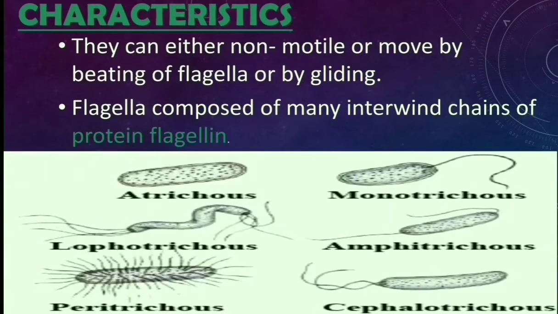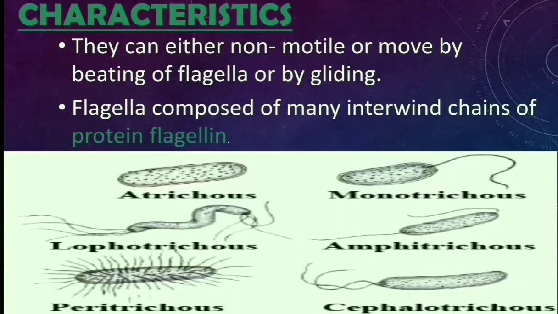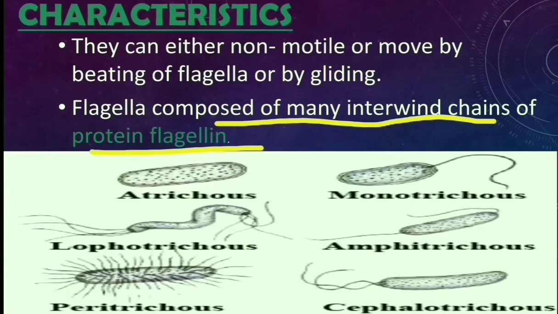Our next characteristic of kingdom Monera is that they can be either non-motile, which can't move, or move by the beating of flagella or by gliding. Here we have shown Monera organisms having flagella at the end part of their body. Flagella are composed of many intertwined chains of the protein flagellin.